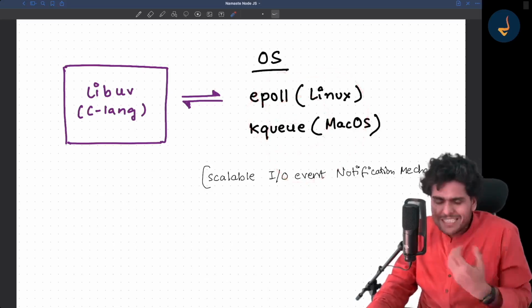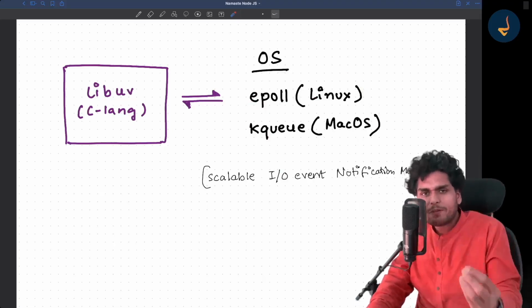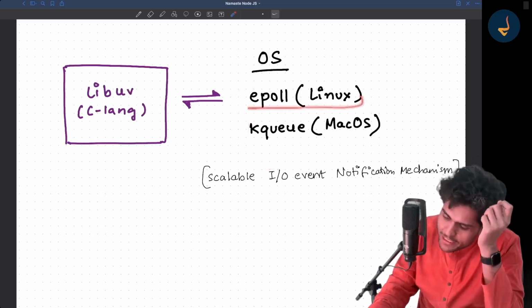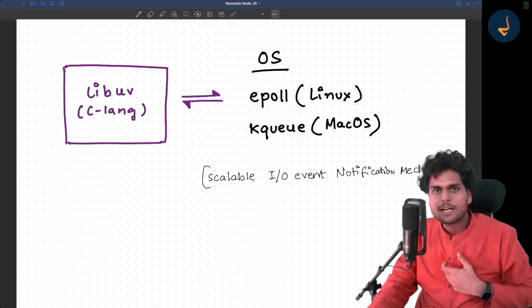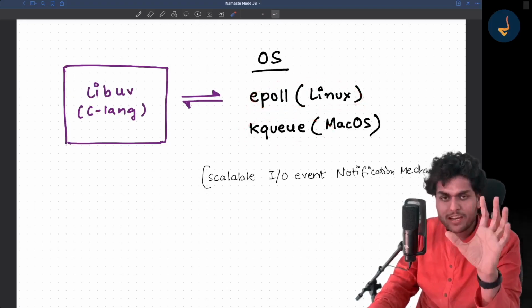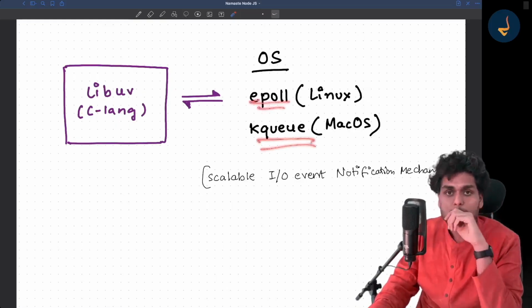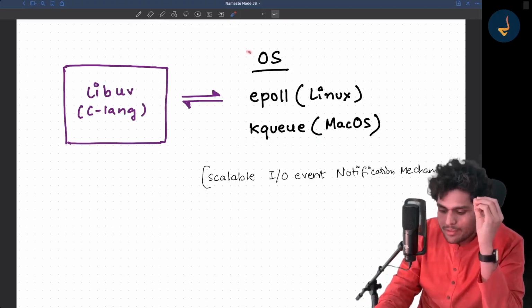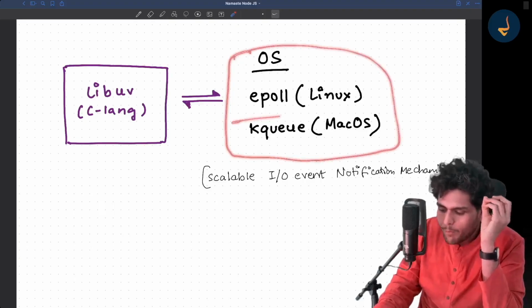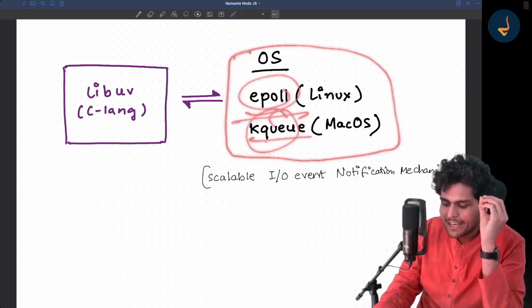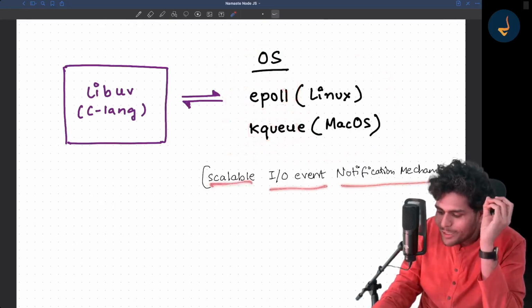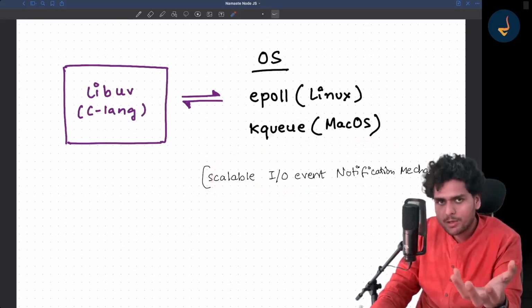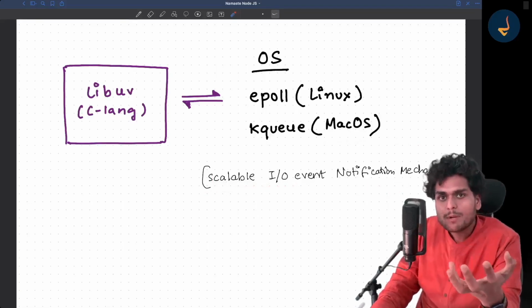Right? So just be curious, my dear friends, all my fellow students, just be curious. If you are interested, go read more about it. Even if you don't know the internals of how epoll works, even I don't know that. If you don't know it, that's okay. But at least know what is epoll and kqueue. Can you do that? Take it down as your homework. You will have to study how epoll and kqueue work. What are they? What do you mean by scalable I/O event notification mechanism? This name itself is sufficient to tell you what it is doing. But I'm just saying, go read more about it.